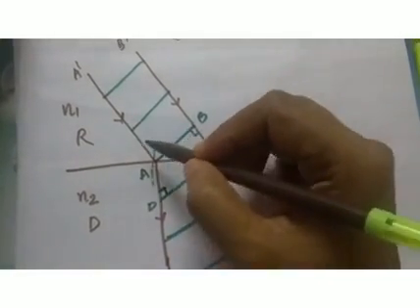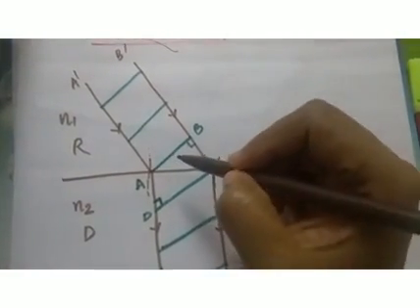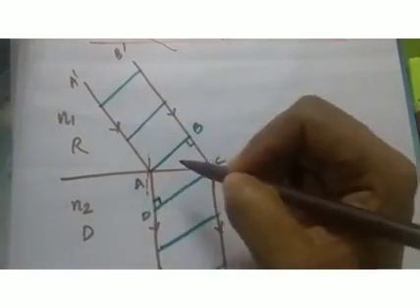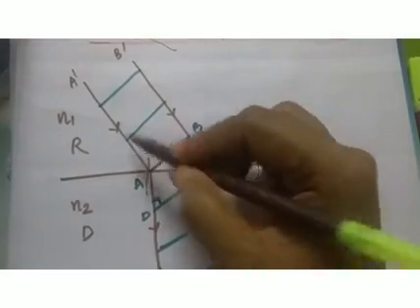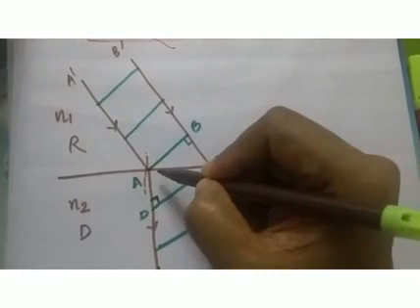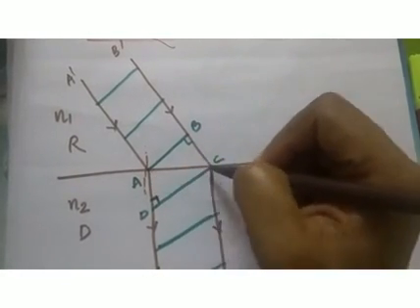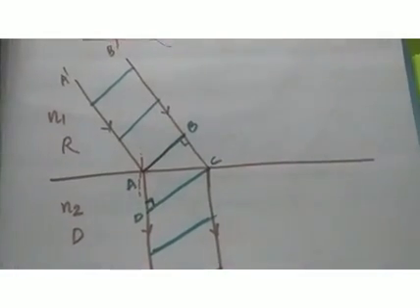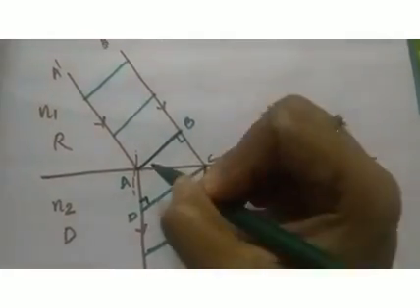And these green lines represent the wavefront. As I told you, in the case of reflection, the wavefront will always be perpendicular to the light ray. So if you consider this wavefront, it is perpendicular to the light ray, and these are the incident wavefronts. Here we can consider the last wavefront, which is the first wavefront incident on the surface. Here AB is the first wavefront to be incident on the surface. So AB is the incident wavefront.